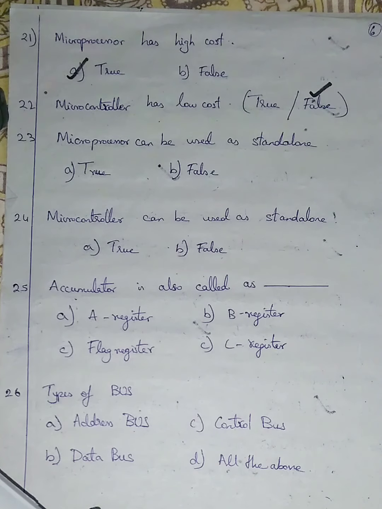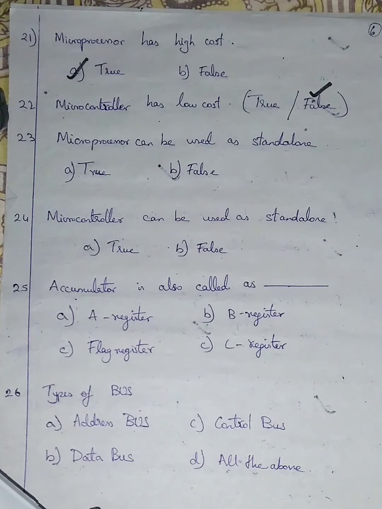But in case of microcontroller, we have RAM, ROM, we have CPU, and other peripherals such as input output devices are also built into microcontrollers. So microcontrollers can be used as a lone device, like a cell phone. But can we use only a CPU? No, we can't use just a CPU.